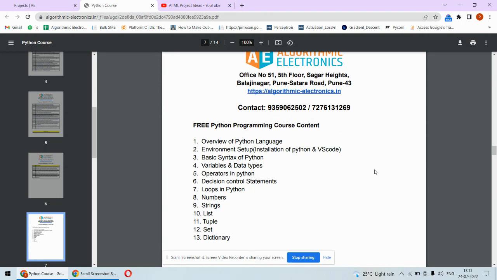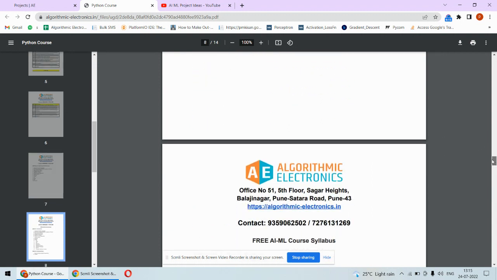So as far as the project implementation is concerned, as you are going to implement a project in the AI/ML domain, for example, you must understand Python programming. Along with the project training, we are providing you the basic Python programming so that you will be familiar with the Python programming skills and concepts, and then you will understand your project much better. So these are the topics which you are going to consider.